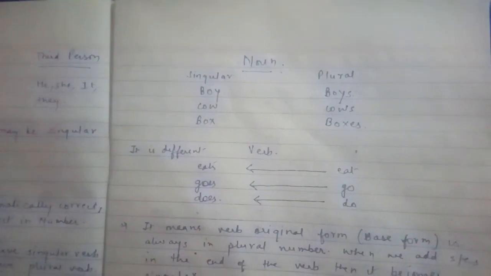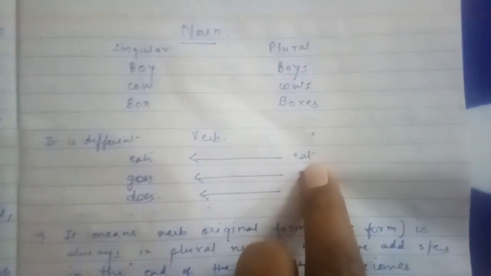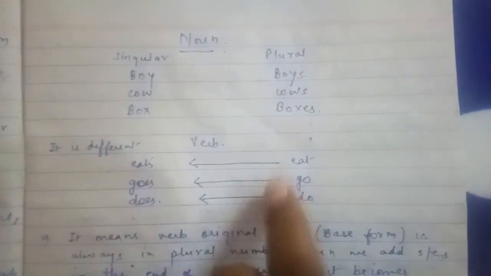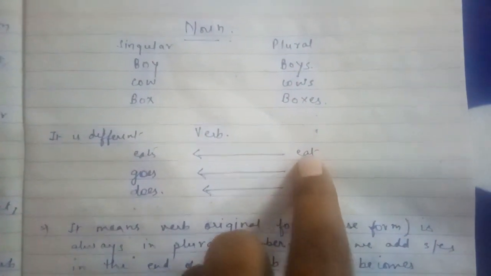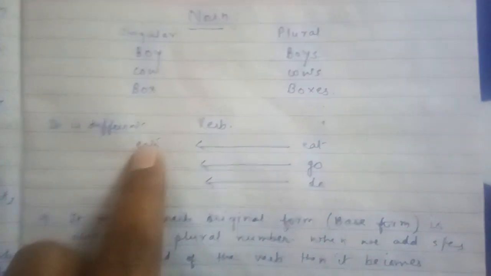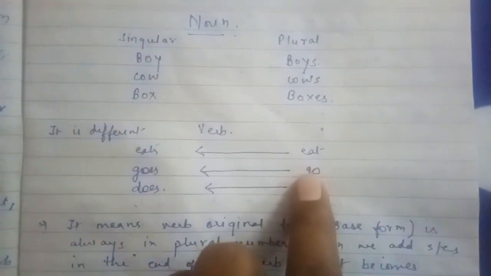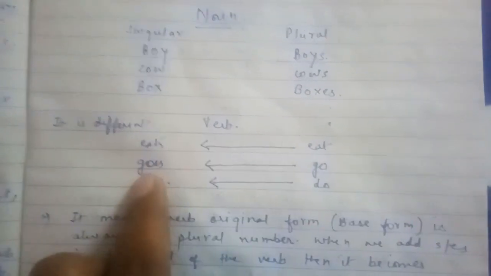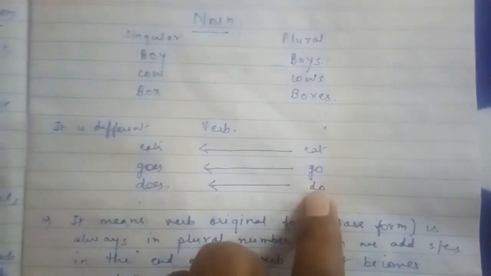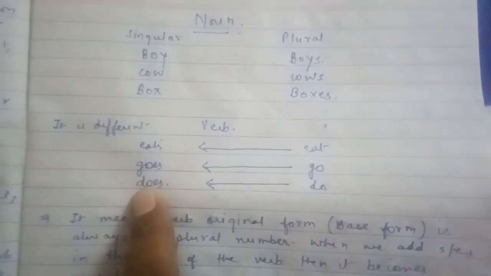See, the verb's base form is always plural. Suppose eat. Eat is the plural form. Verb eat is in the plural form. But when you want to change it into singular, it will become eats. Same goes with go. Go is in the plural form. But when you change it into singular, it will become goes. Same goes with do, it will become does in singular form.